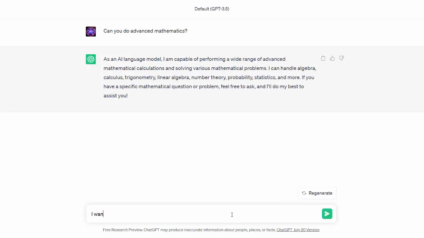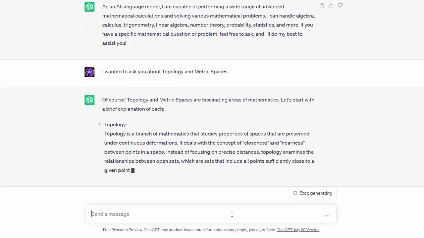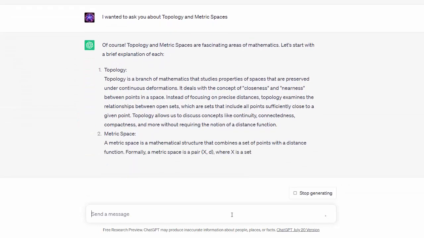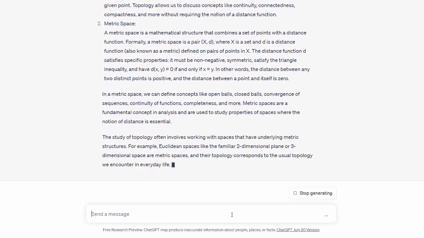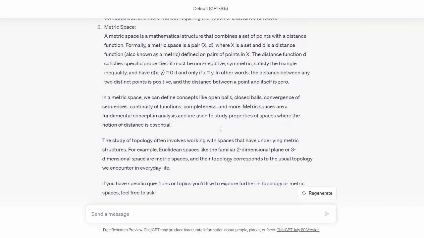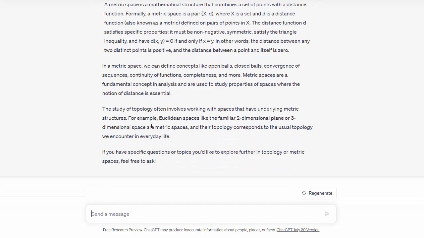Anyway, I wanted to ask you about topology and metric spaces. Let's see. Okay, so it tells me what topology is, what a metric space is, and doesn't tell me a lot about topology. It doesn't give me a definition of topology. But for metric space, it does give me a more formal definition than that for topology.